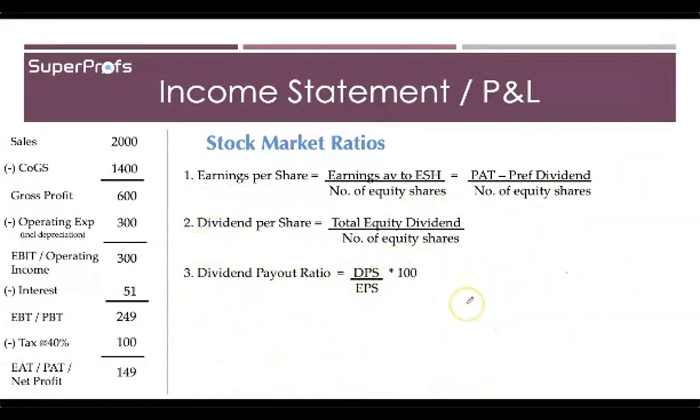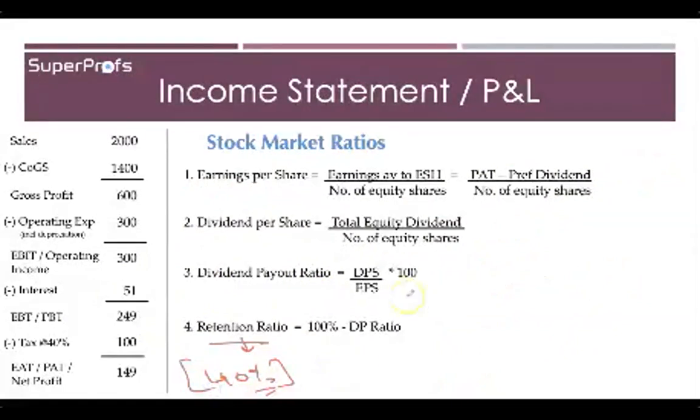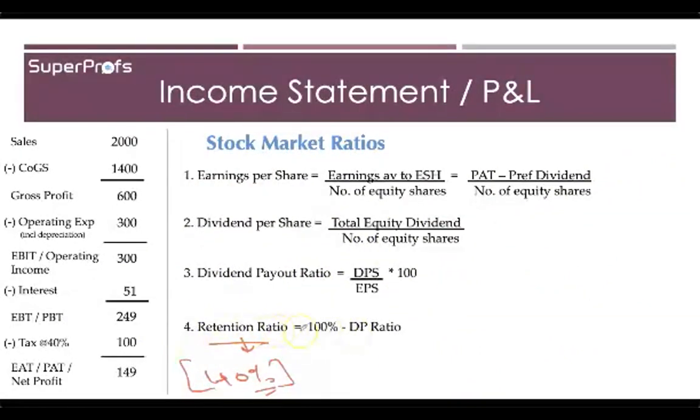Now by this, the other thing which naturally comes down is the retention ratio. All right, and the retention ratio will obviously be 40%, the amount that you are retaining in the company from the earnings available. All right, and this can be calculated by subtracting the dividend payout ratio from 100. So 100 minus 60 will give you 40%, which was the retained earnings. All right.